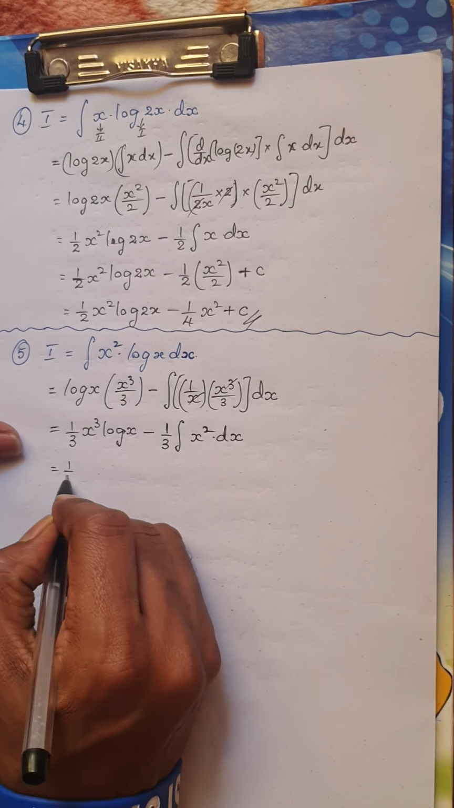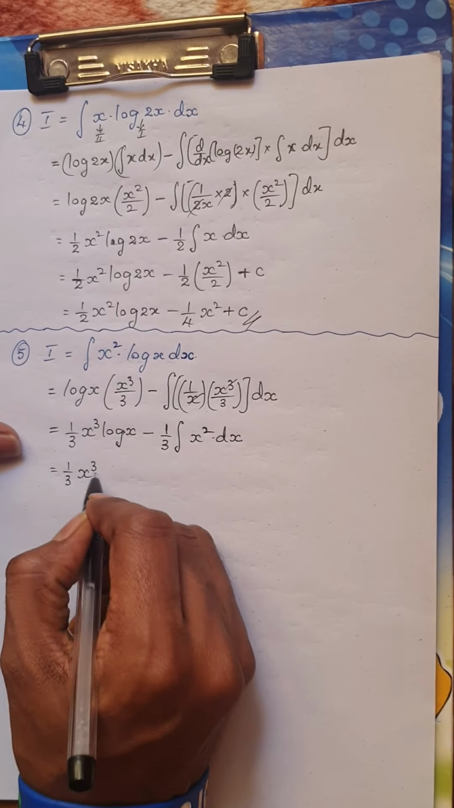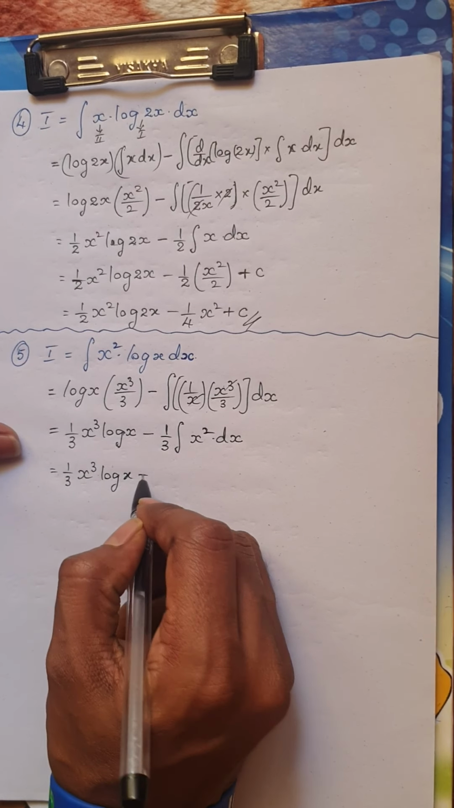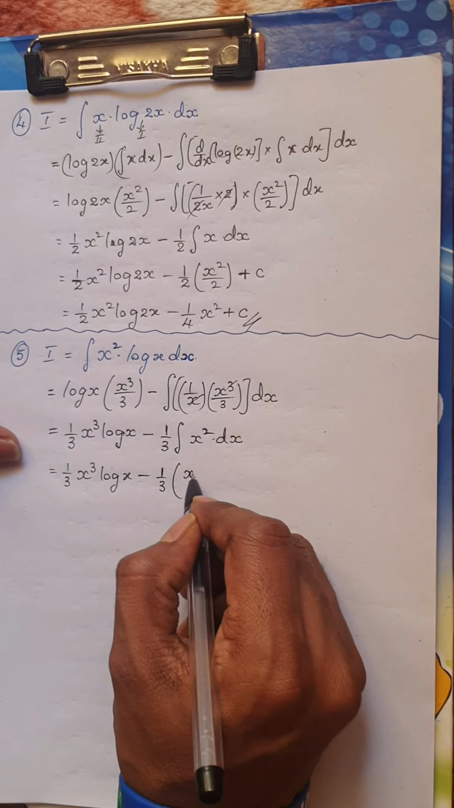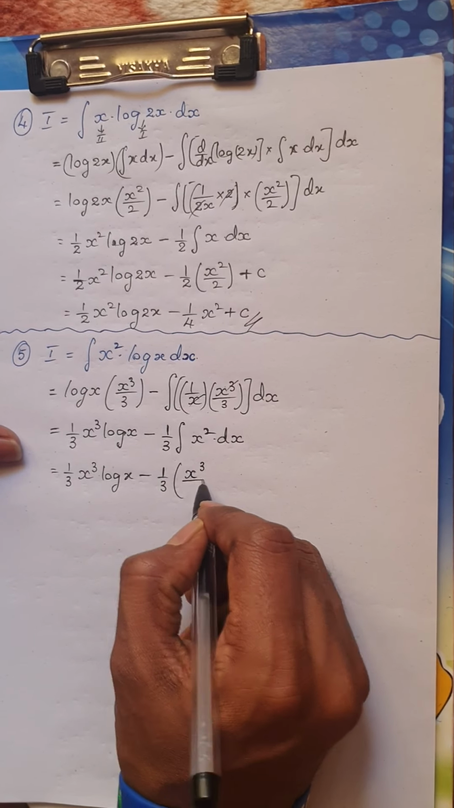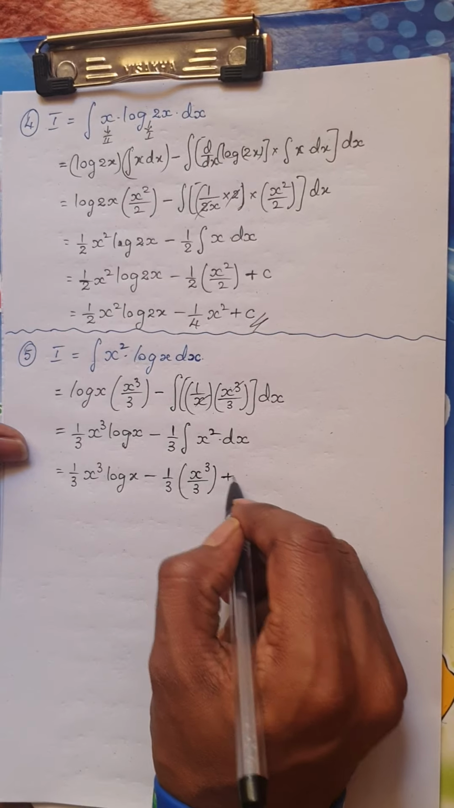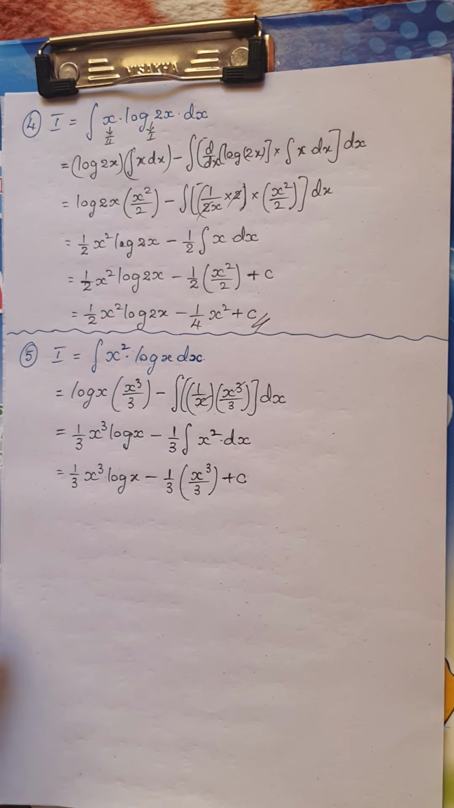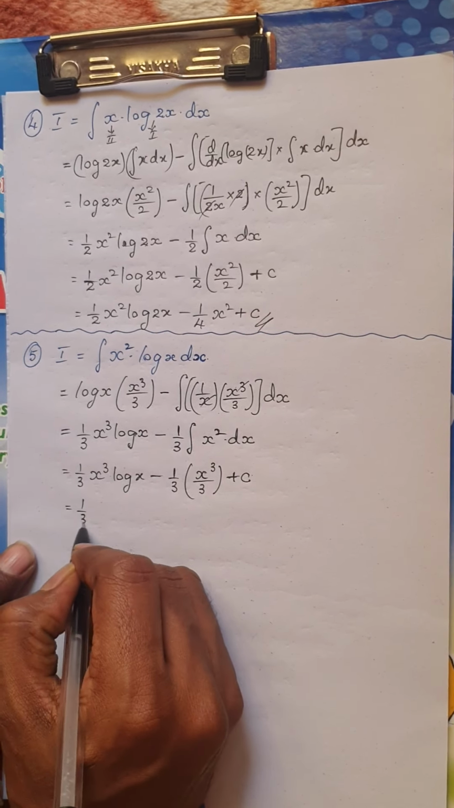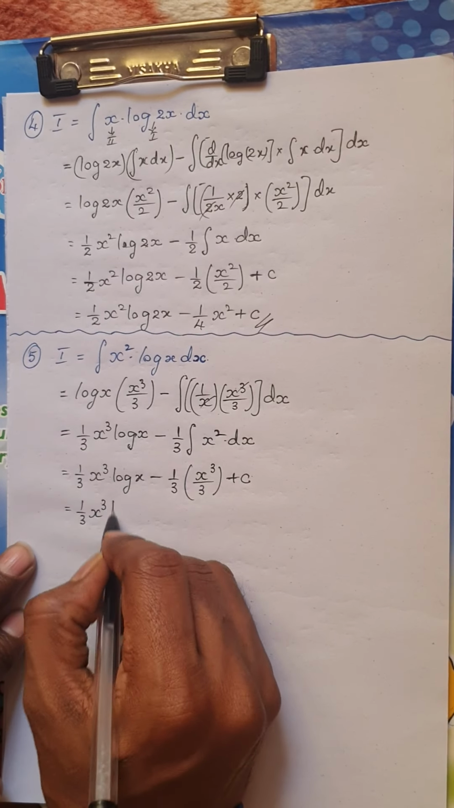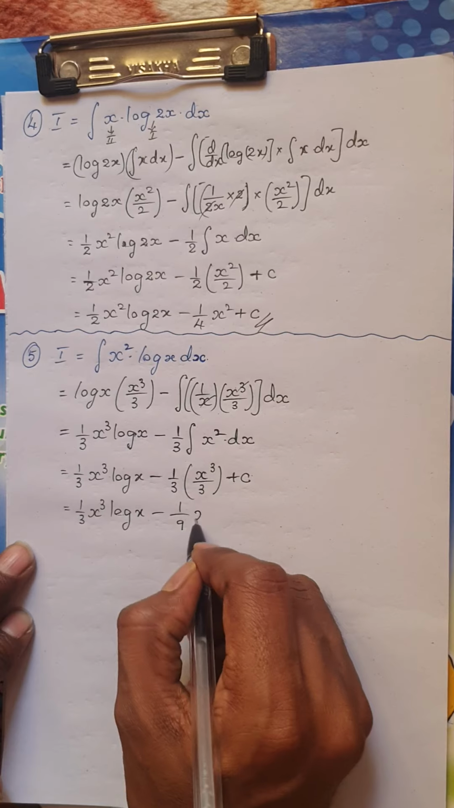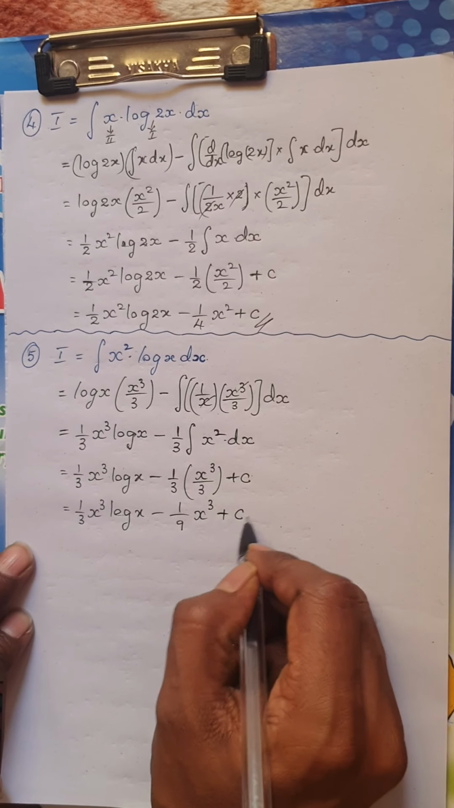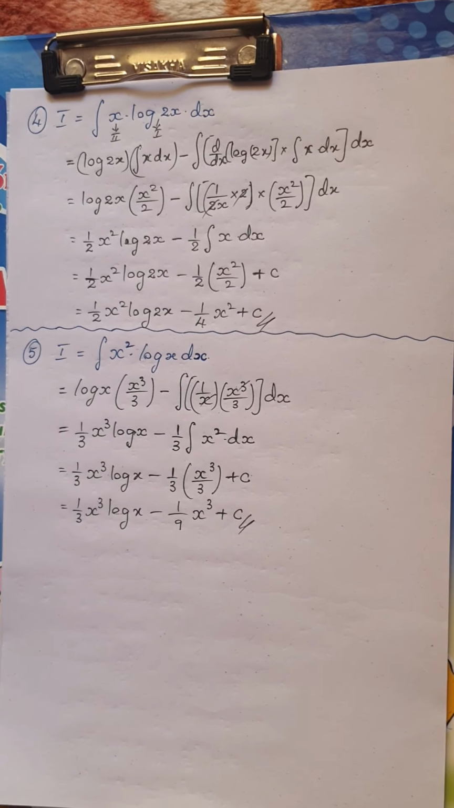So this is nothing but 1 by 3 into x cube log x minus 1 by 3 into, now what is integral of x square? We know integral of x square is x cube by 3 plus c, the constant of integration. So the final result is 1 by 3 x cube log x minus 1 by 3 into 1 by 3, which is 1 by 9 x cube plus c, the constant of integration.